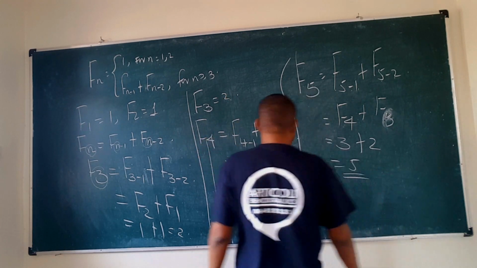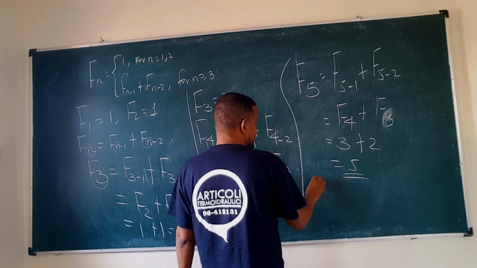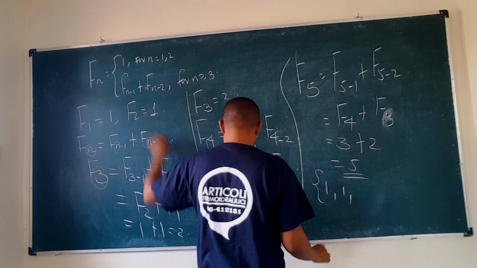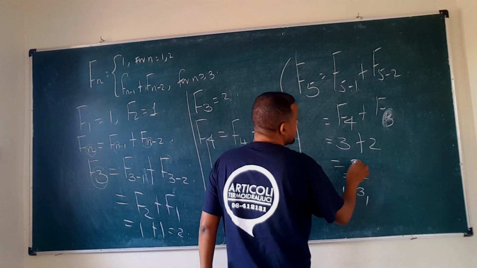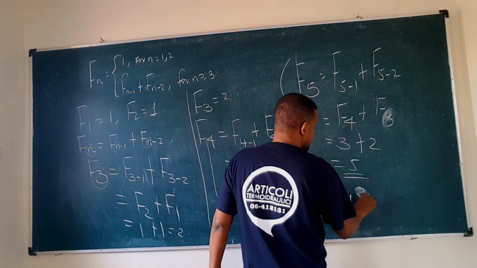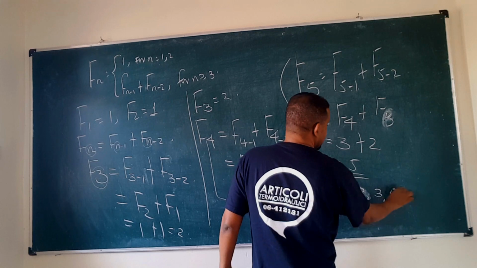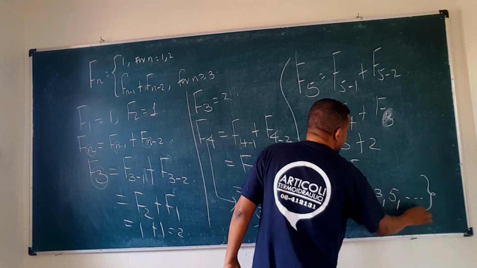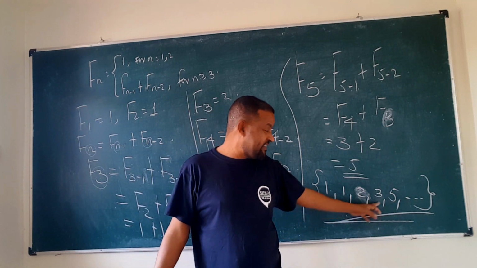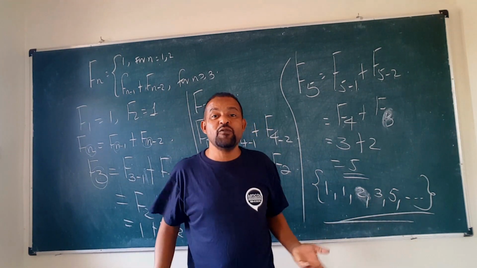So the Fibonacci sequence is 1, 1, 2, 3, 5, and it continues like that. Sometimes a sequence like this is given and you are asked to find its nth term formula.